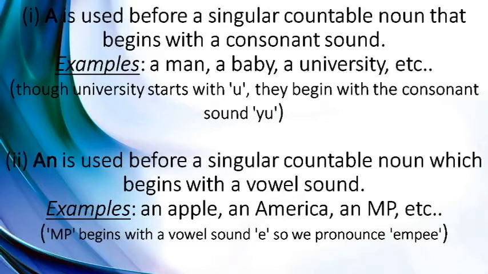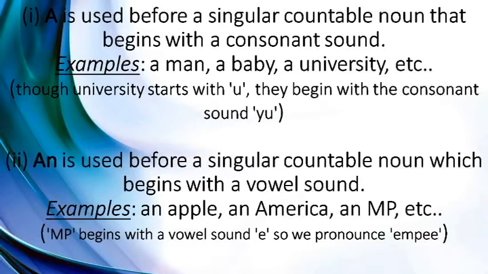You may see that university begins with U. But why are we using a before it? This is because of the sound from which the word is derived. For university, it is U, so it starts with a Y-U sound. So we use a instead of an.